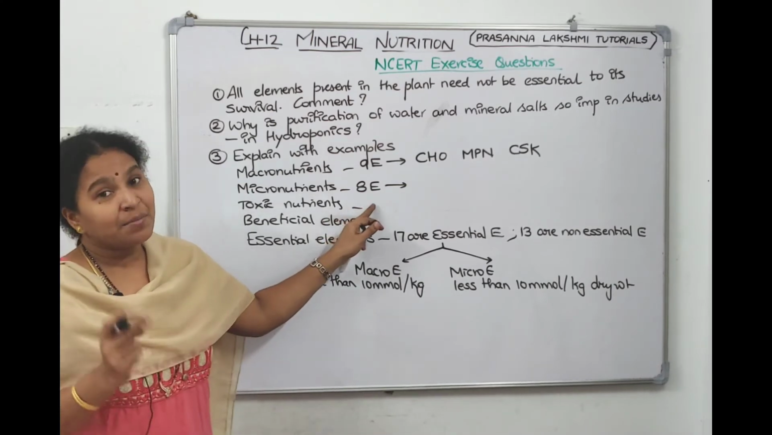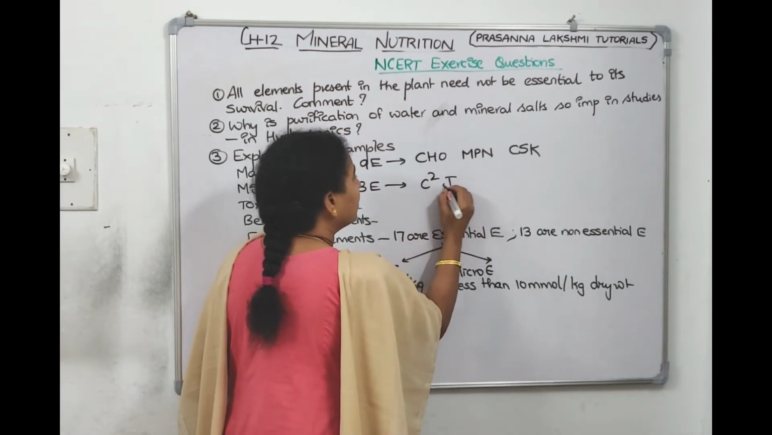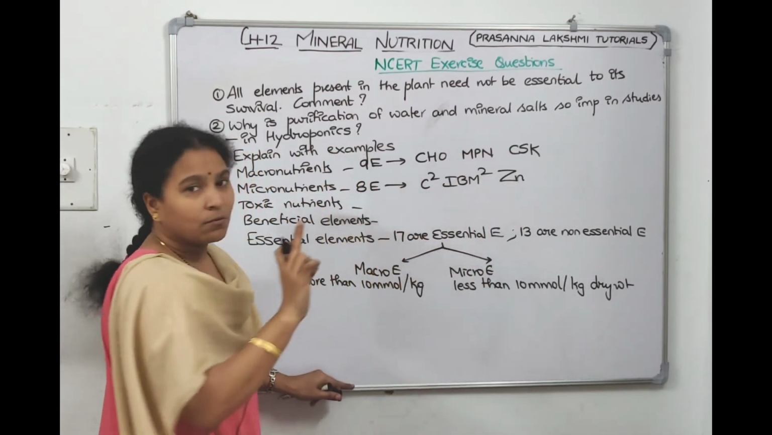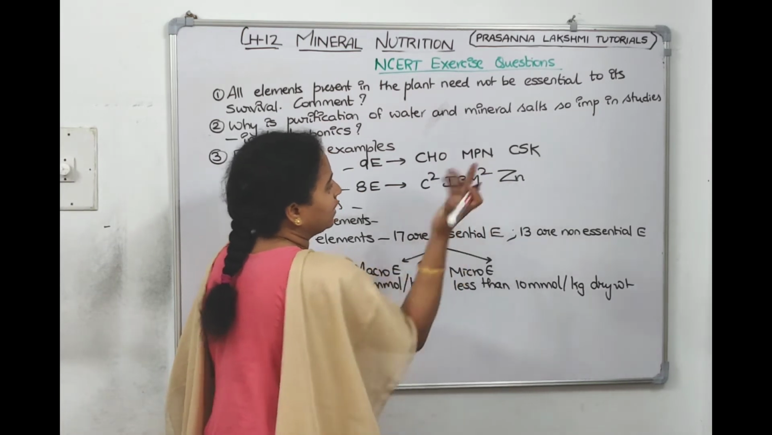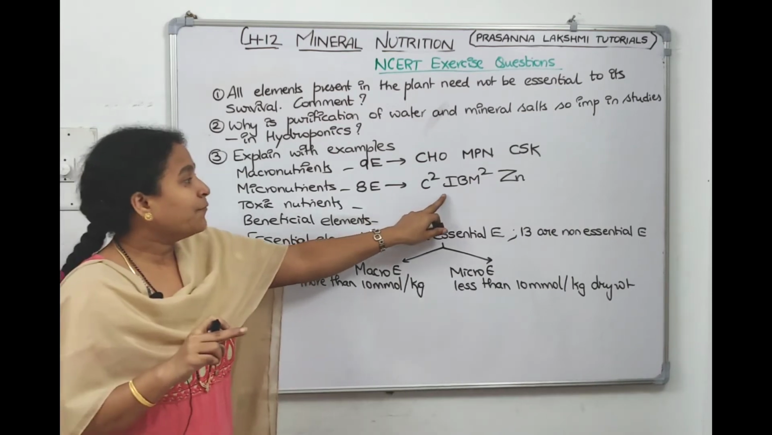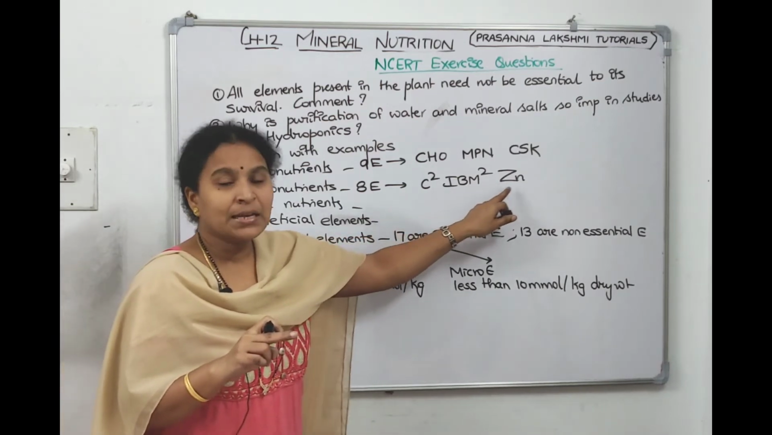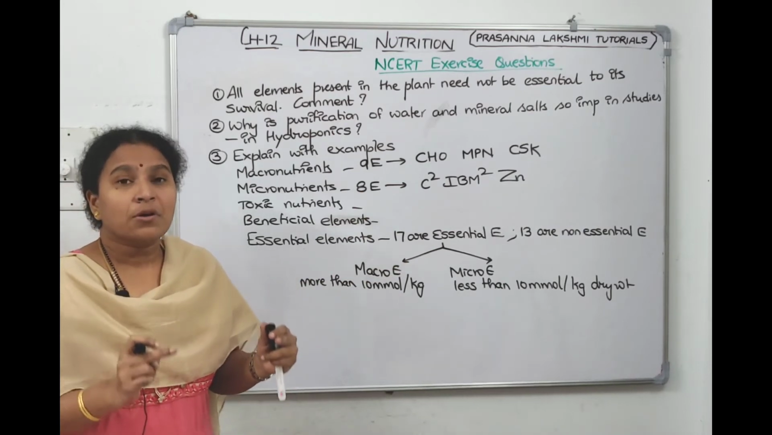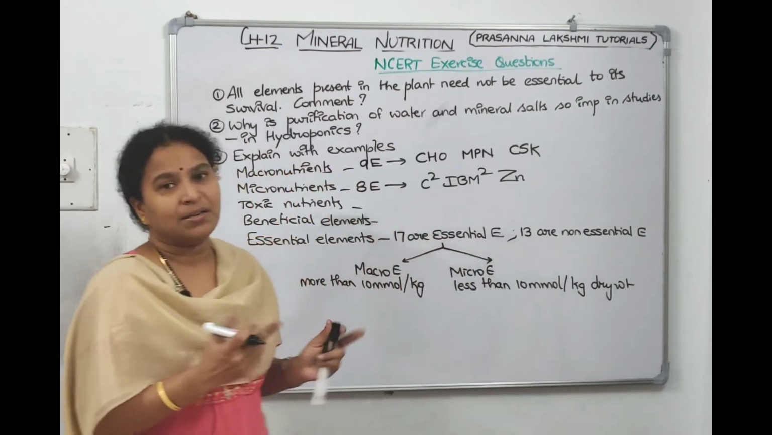Micro elements, 8 elements. Do you remember what code we made? We made a code called C square IBM square ZN. So C square is 1 and 2, then 3, 4, 5, 6, 7, 8, right? One C comes for chlorine, another C comes for copper. I for iron, B for boron, one M for manganese, another M for molybdenum, Z for zinc, N for nickel. So 8 are micronutrients. Why are they micronutrients? Because they are present in the plant at a concentration less than 10 millimoles per kg dry matter, right children?